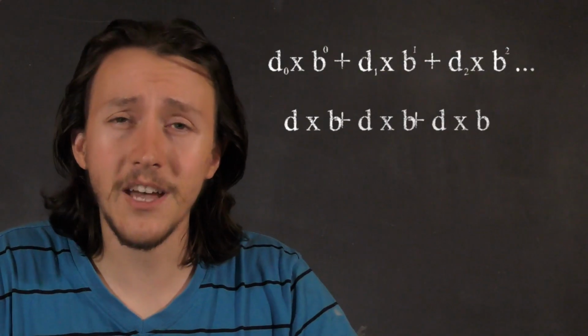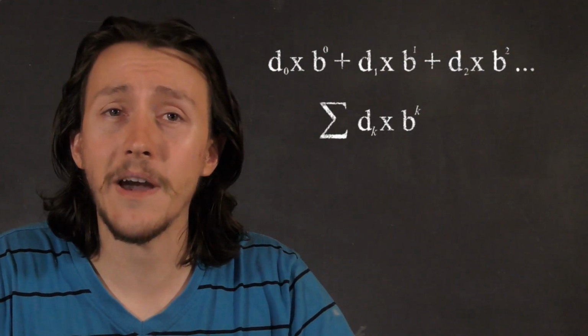We know that we are going to have a summation of some sort since we are adding these parts together in a clear and distinct pattern. It is the sum of each digit times the base to the power of the digit. Since the sum can iterate from 0, since we start at 0 for the first digit, here we have the sum of the digit value per iteration times the initial base to the power of k, from k equals 0 to the number of digits minus 1.